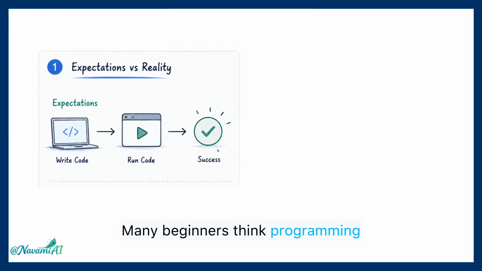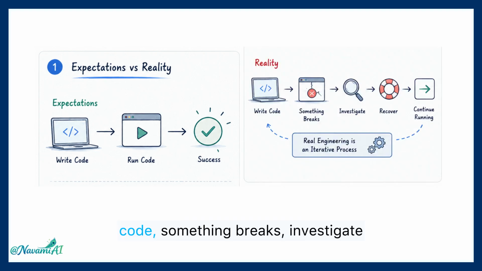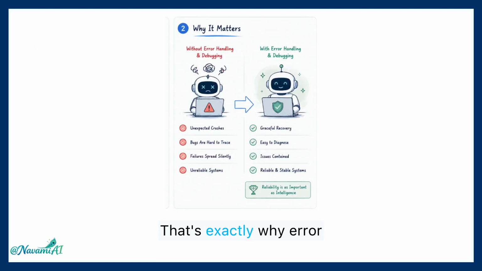Many beginners think programming is simply write code, run code, and everything works perfectly. But real engineering is very different. It's more like write code, something breaks, investigate the problem, recover from it, and keep the system running. That's exactly why error handling and debugging are essential skills for every AI agent engineer.